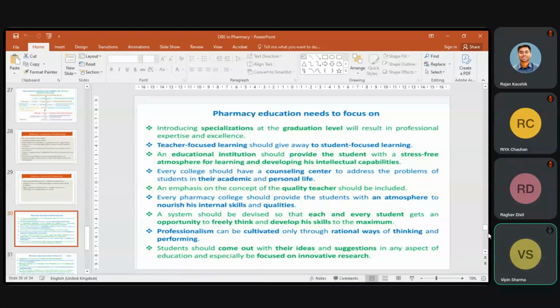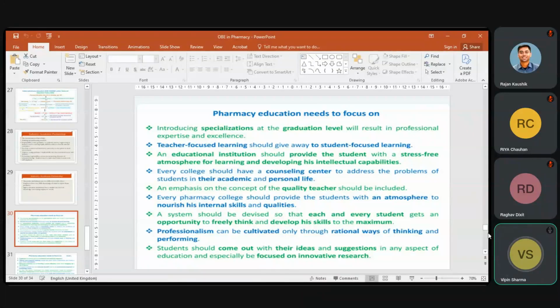In incubator centers, students can register as incubatees, and they can generate or develop their ideas, and at last their ideas can be developed into small startups, LLPs, limited liability partnerships. So this atmosphere should be generated in our academic system.